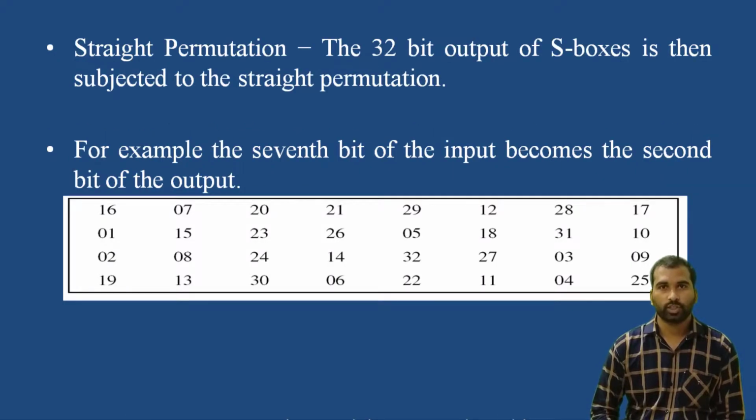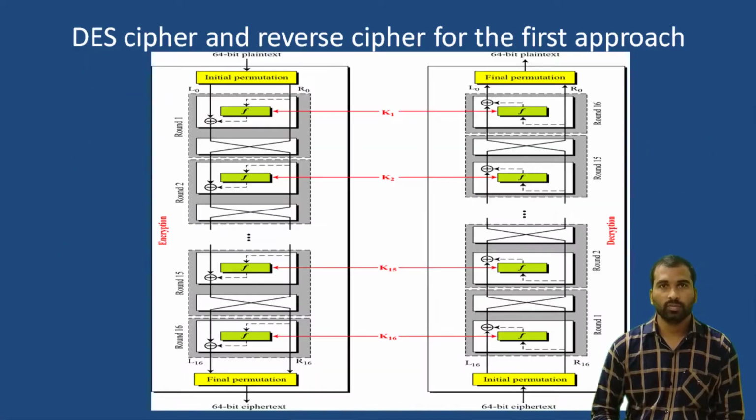Next one is straight permutation. The 32-bit output of the S boxes is then subjected to the straight permutation. Here you can see the 7th bit of the input becomes the 2nd bit of the output, and the 16th bit of the input becomes the 1st bit of the output. Like that, we have to perform the straight permutation. So this is the DES cipher and reverse cipher for the first approach. The plain text will be divided into 2 halves, left half and right half, and that will be forwarded to different types of rounds, and finally we get a cipher text.